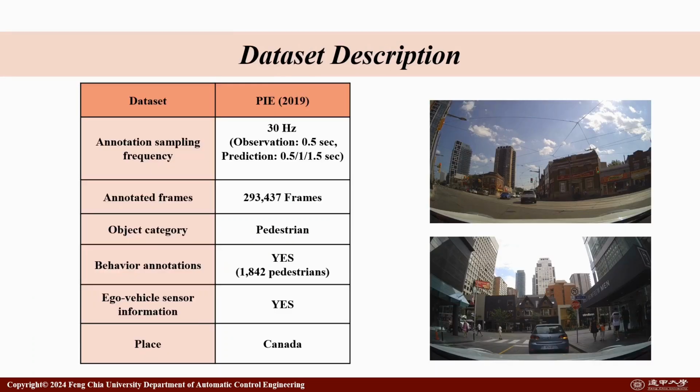And this is our chosen dataset, the PIE dataset. We chose the PIE dataset to evaluate our model, and the PIE dataset sampling frequency is 30 Hz. So we need to observe 0.5 seconds and predict the interval of 1.5 seconds.